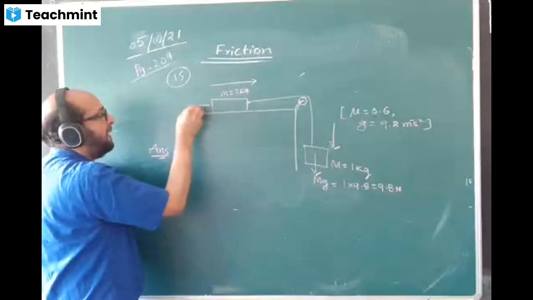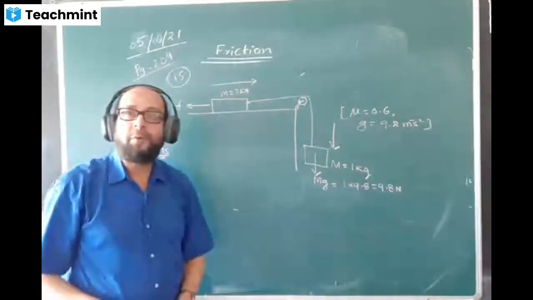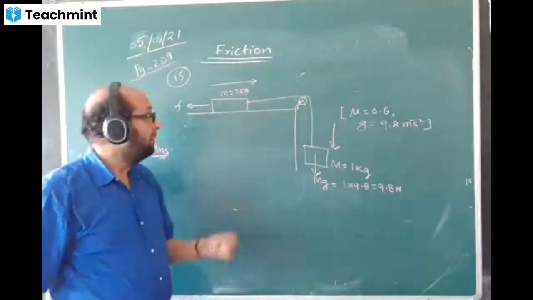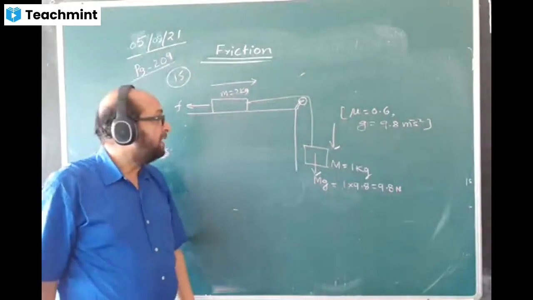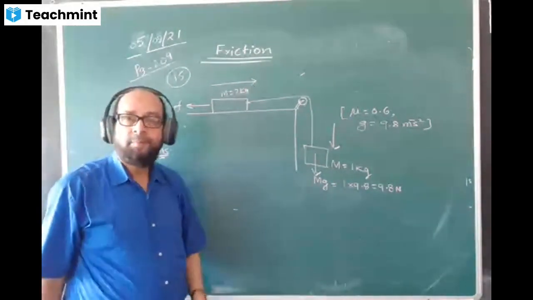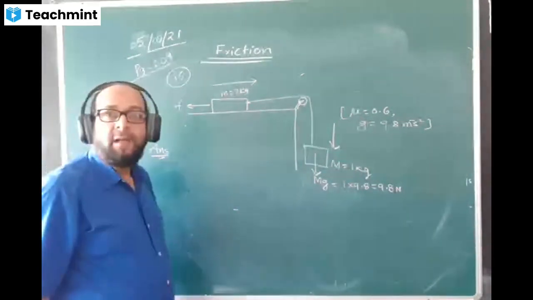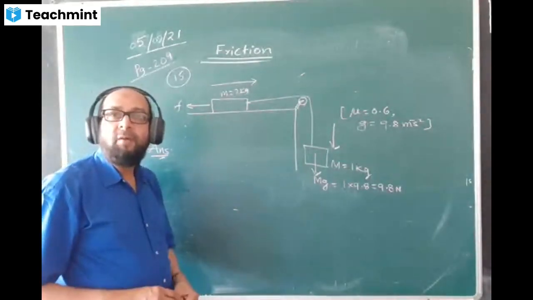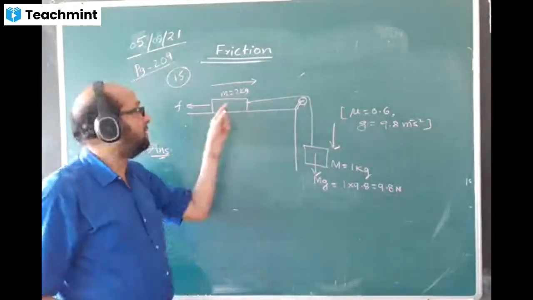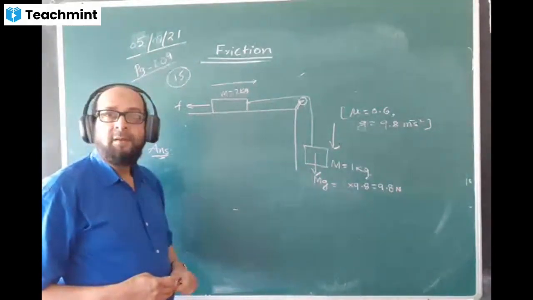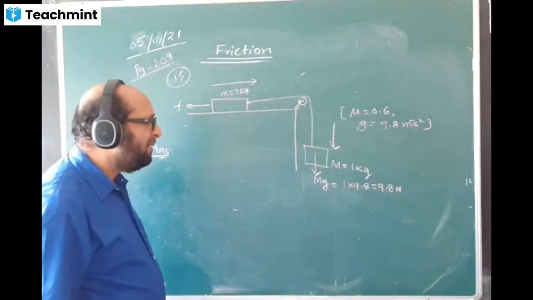What direction will the friction be acting? Friction will be acting in the direction opposite to the motion or opposite to the tendency of the motion, the tendency the body has to move. Okay. Now, can we form equation here? Tell me, how do you form the equation? Form the equation of the motion of this mass. Tension minus mg is equals to ma.